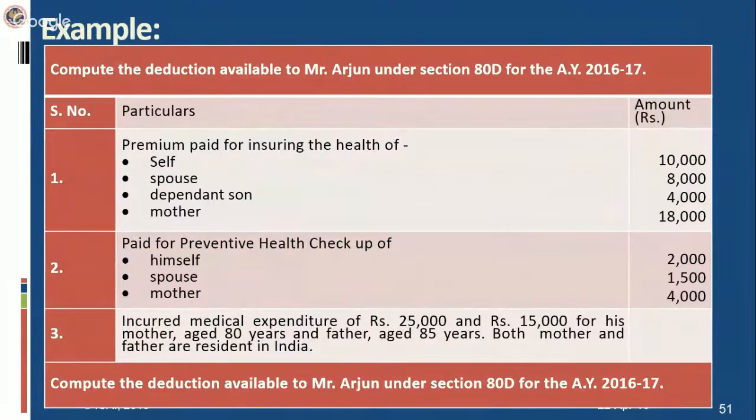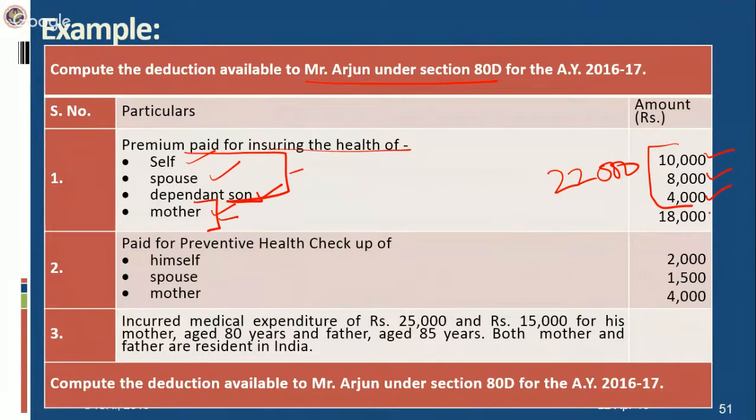Now, I will explain this provision with the help of this illustration. Here, you have to compute the deduction for Mr. Arjun under section 80D from the following particulars. He paid a premium for insuring the health of self, spouse, and dependent son. Mother also is paying. So there is a separate deduction for family, and for parents there is a separate deduction. He is paying 10,000 here, 8,000 here, 4,000 here. It comes to 22,000.